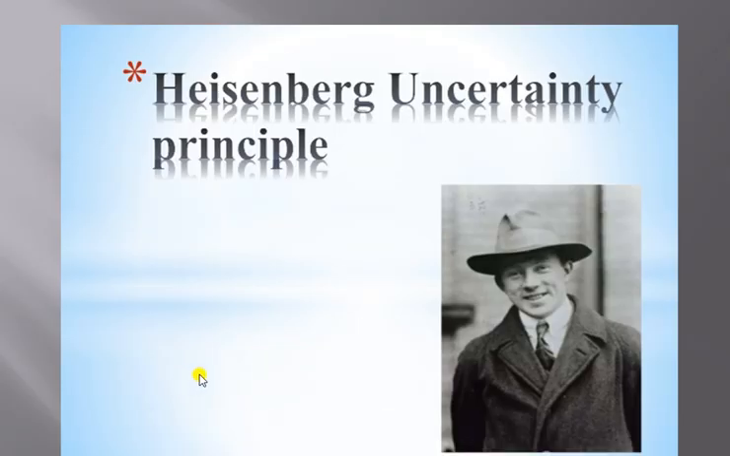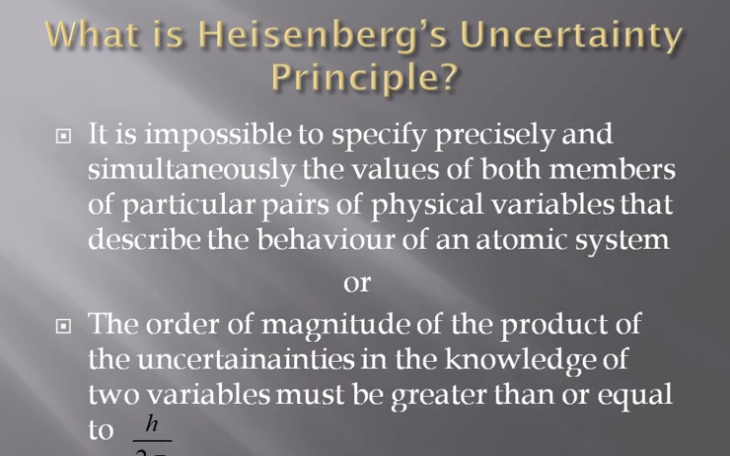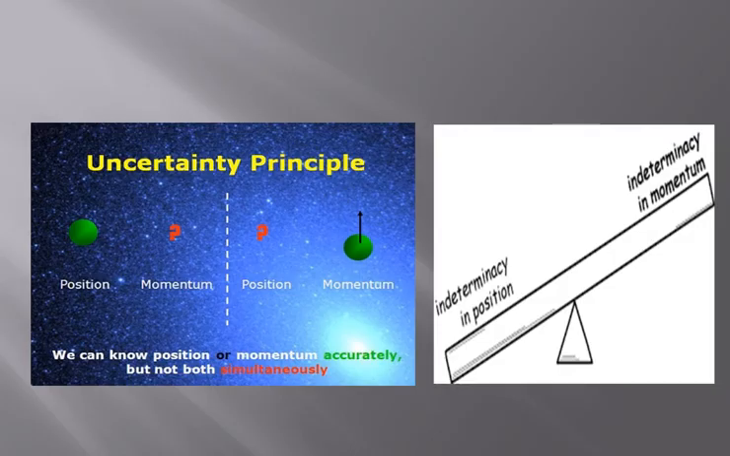Now, what is Heisenberg's uncertainty principle? Actually, for this principle, Heisenberg was awarded the Nobel Prize. According to this principle, it is impossible to specify precisely and simultaneously the values of both members of particular pairs of physical variables that describe the behavior of an atomic system, or the order of magnitude of the product of uncertainties in the knowledge of two variables must be greater than or equal to h upon 2 pi.